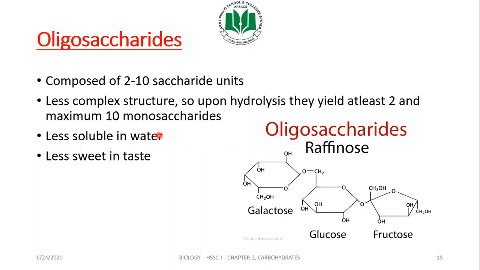Whenever hydrolysis takes place, the water molecule is broken down into ions, hydrogen and hydroxyl. One hydrogen is added to one monomer, the other to the other monomer. The polymer will be broken down into small monomers. It will divide into as many monomers as it was made from. Obviously they are less soluble in water compared with monosaccharides, and they are less sweet in taste. An example is raffinose. Raffinose is formed by formation of bonds between these monomers: fructose, glucose, and galactose. They are joined together to make one complete molecule.